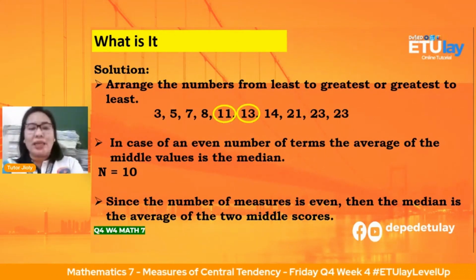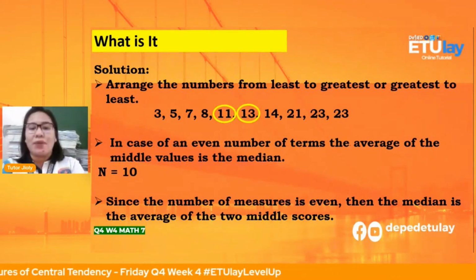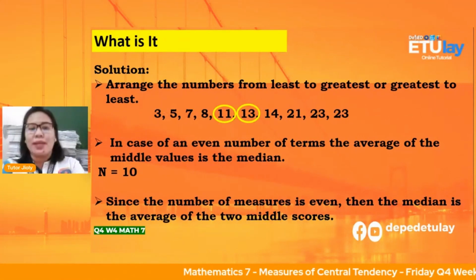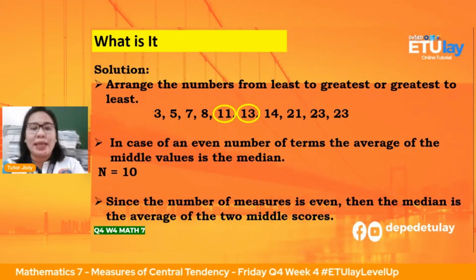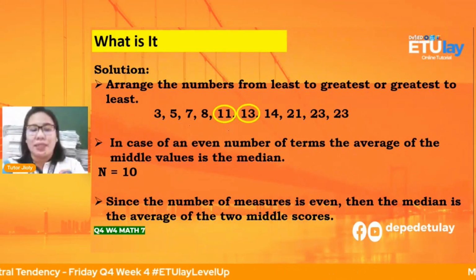Then, in case of an even number of terms, the average of the middle values is the median. Okay, and 1, 2, 3, 4, 5, 6, 7, 8, 9, 10. So, yung data natin, 10 po sila lahat. So, hindi odd data to, even data to.